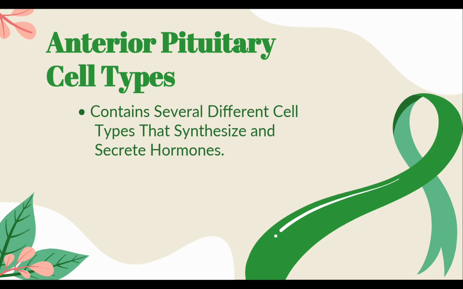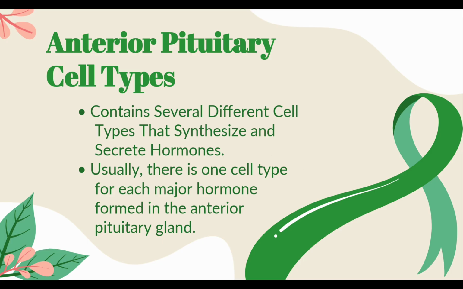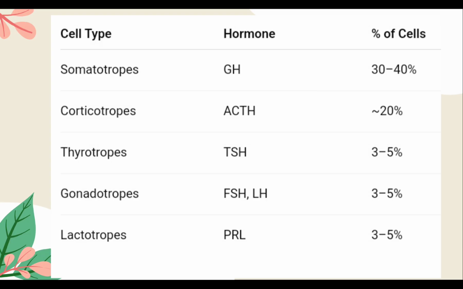Anterior pituitary cell types. The anterior pituitary contains several different cell types that synthesize and secrete hormones. Usually there is one cell type for each major hormone. When we talk about growth hormone, there are somatotropes. They are 30 to 40% of anterior pituitary cells. For ACTH, the cell types are mainly corticotropes. They are about 20%. TSH is mainly produced by thyrotropes. They are about 3 to 5%.